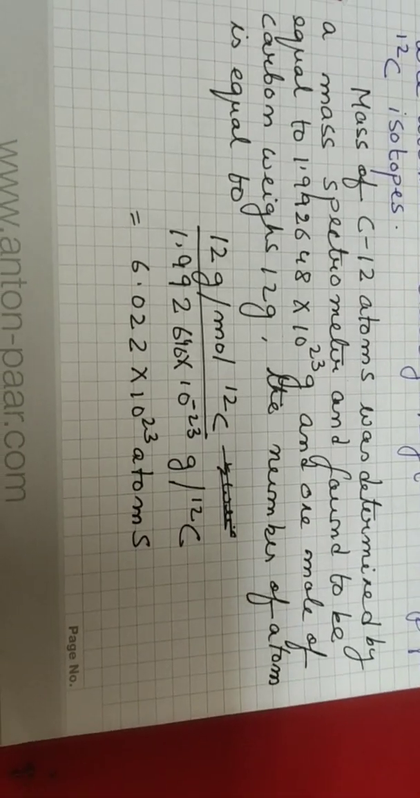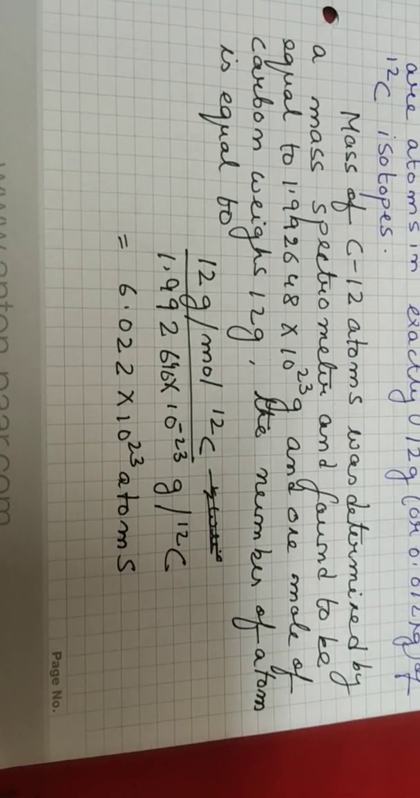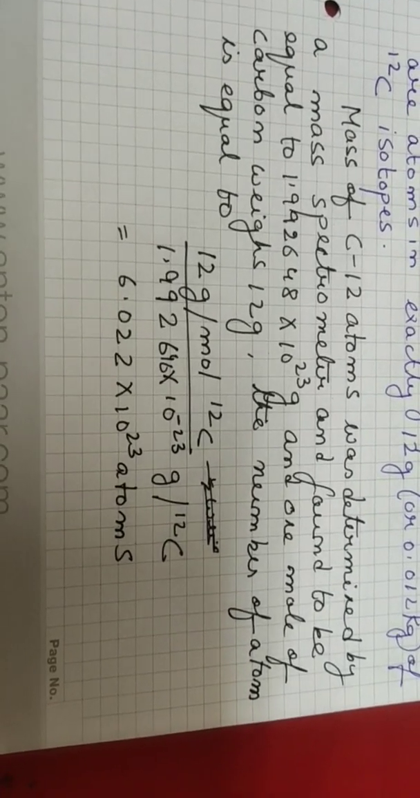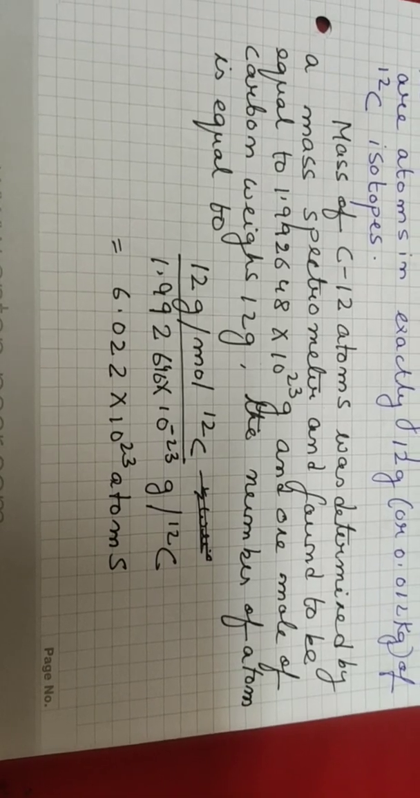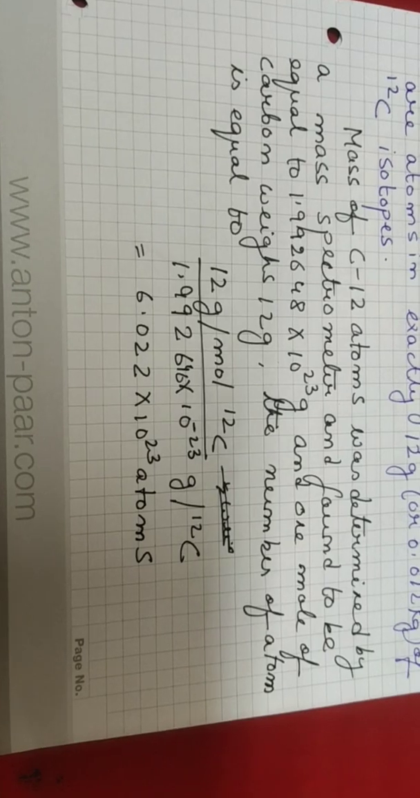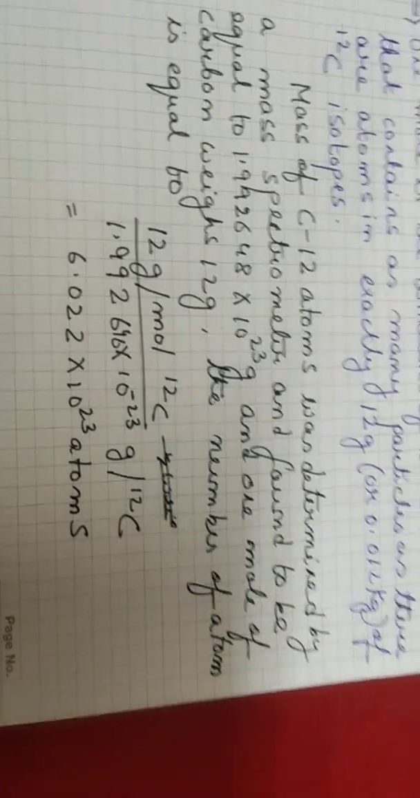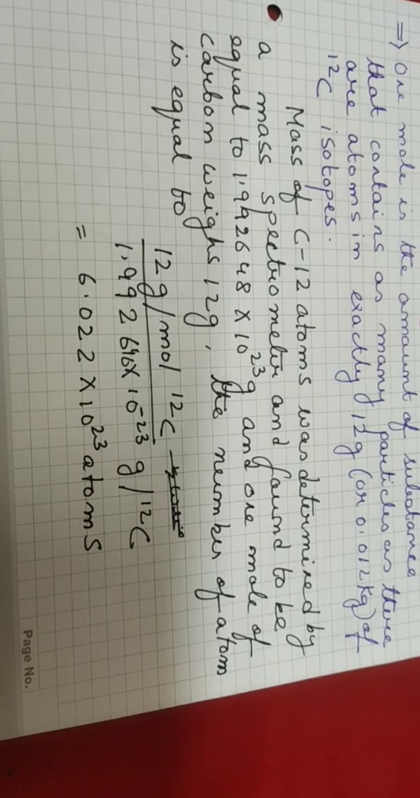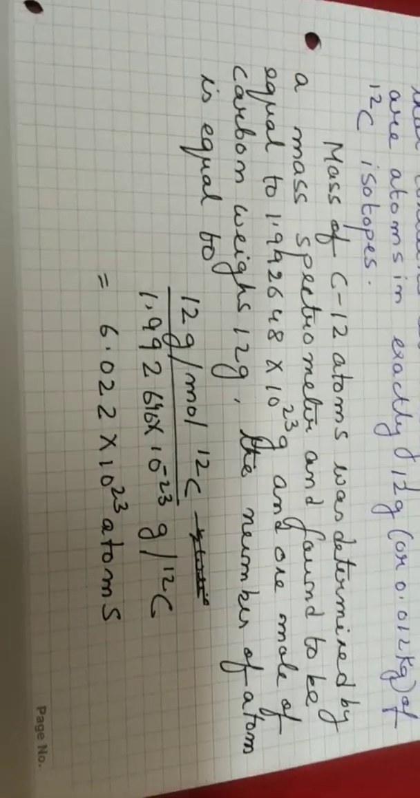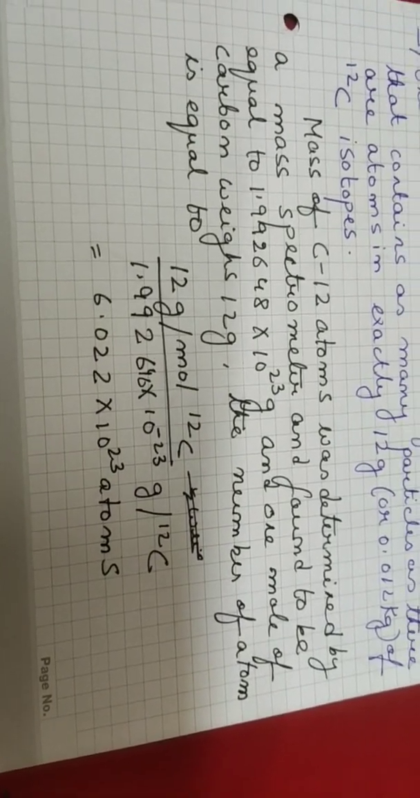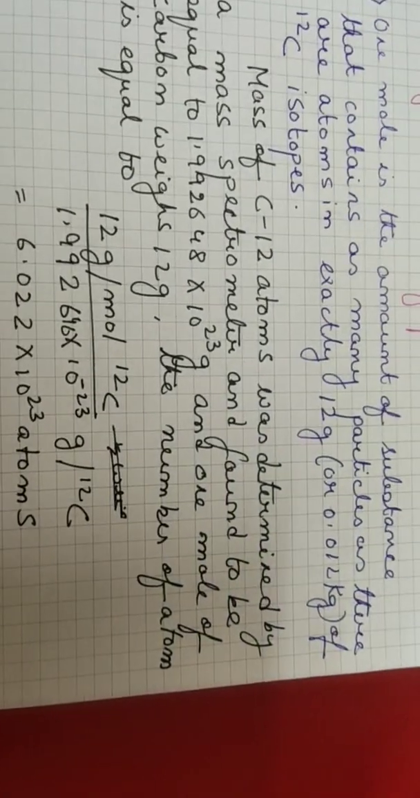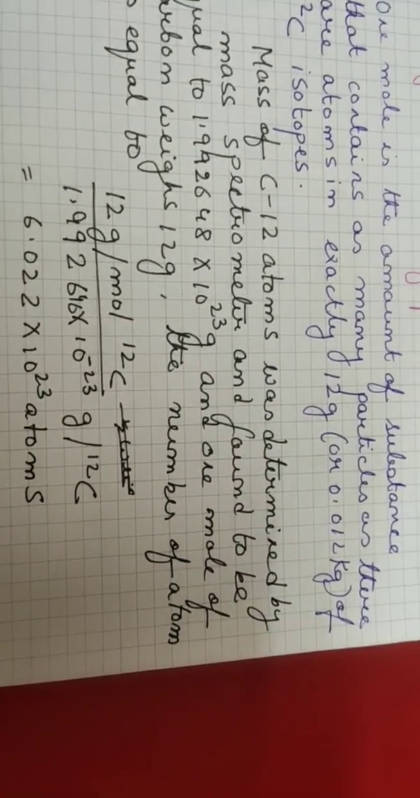So, in order to find out the number of atoms, we have to divide 12 gram by 1.992646 into 10 to the power minus 23, which is equal to 6.022 into 10 to the power 23 atoms. So, in order to determine the number of atoms in carbon-12, we need to find out the number of atoms which are actually present in 1 mole, and that is equal to 6.022 into 10 to the power 23 atoms.